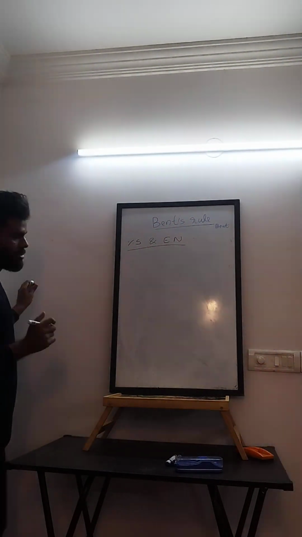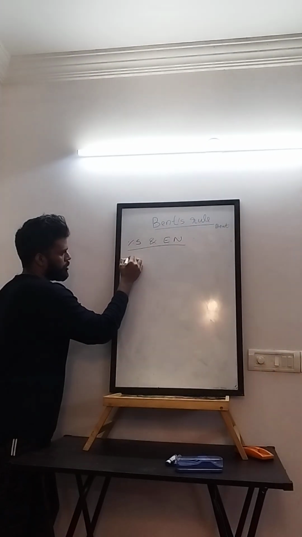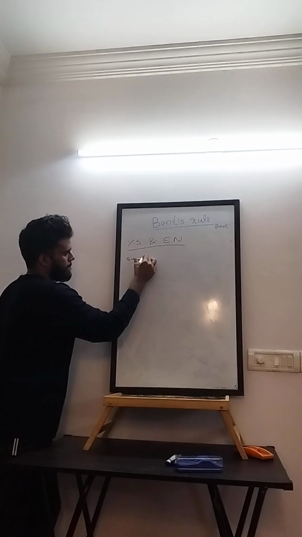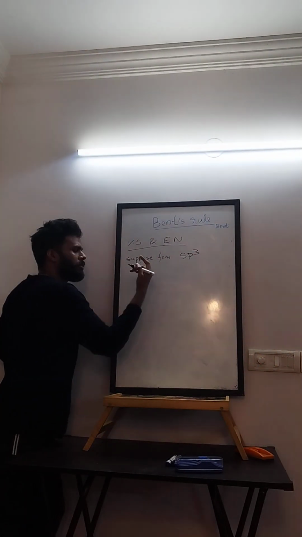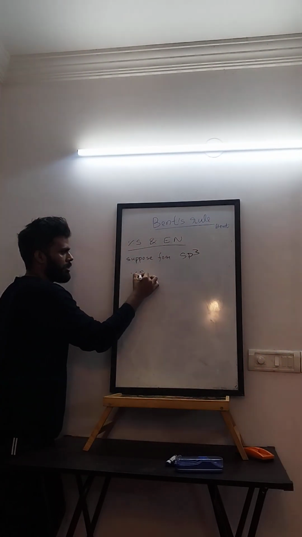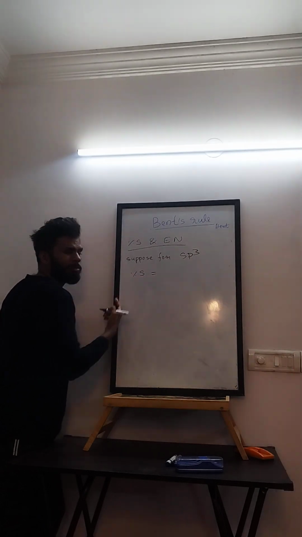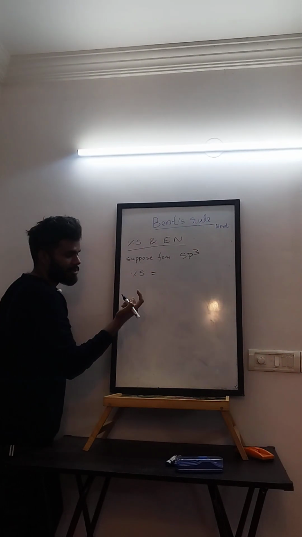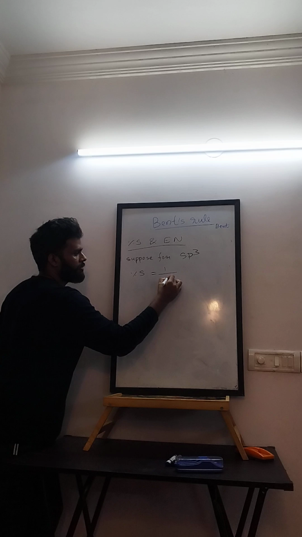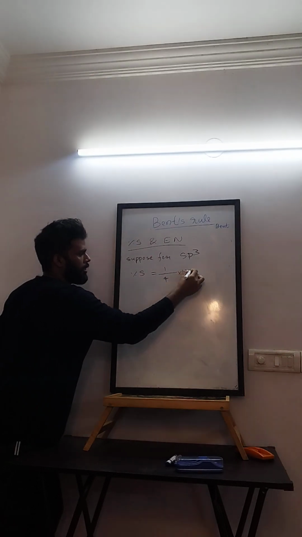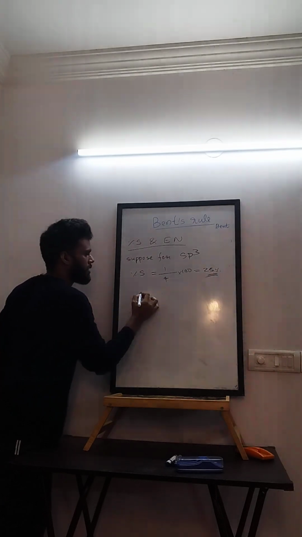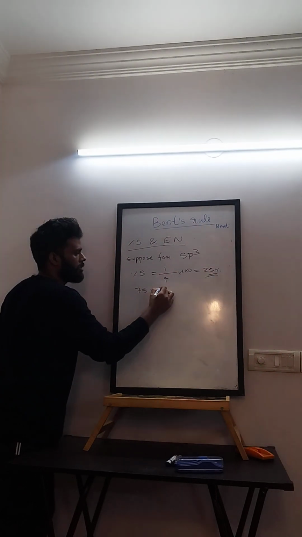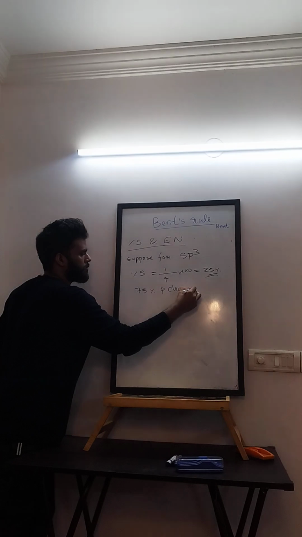You know what percentage is, right? Suppose for sp3, what is the percentage? Percentage is how many orbitals are there? 4, and out of that 1 is S. So 1 by 4 into 100 because it is percentage. So 25 percent S character and 75 percent P character.